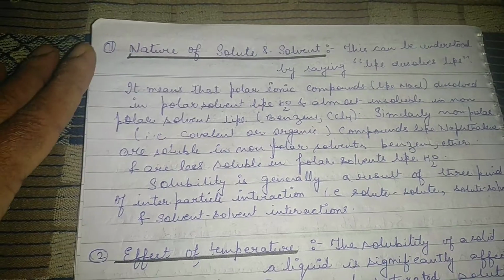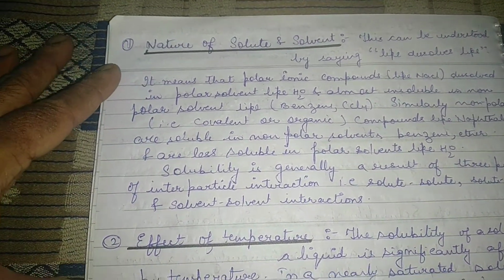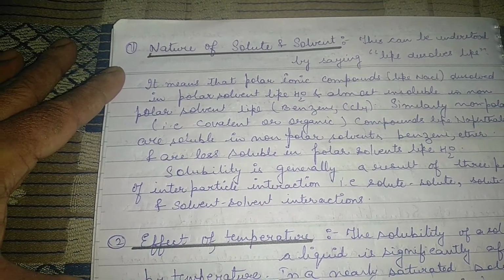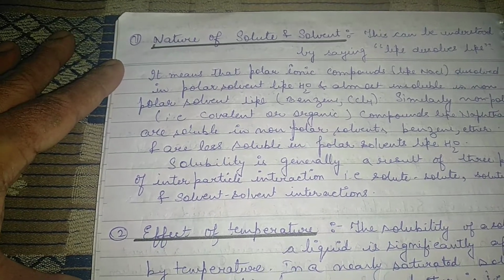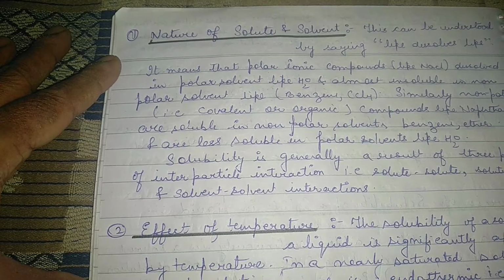So always remember, ionic compounds are soluble in water and covalent compounds dissolve in organic solvents. So covalent compounds are soluble in organic solvents like benzene, ether, ethyl acetate, ester solvents.